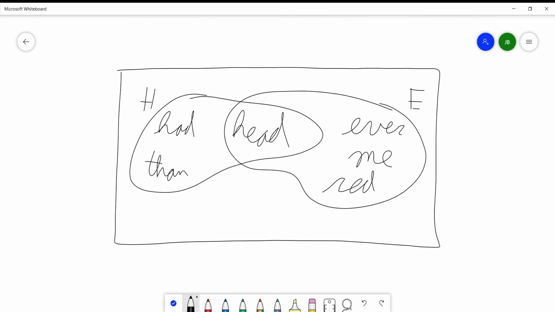And then we need to write the words that satisfy neither event. Dry and sly. And that is our Venn diagram.